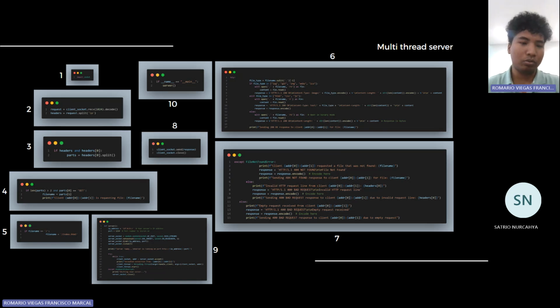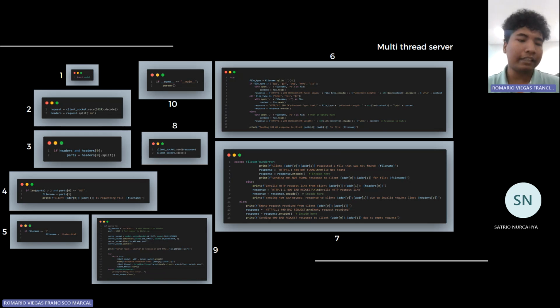That means we're trying to convert the request to a string. And in the fourth line of code, if len(parts) is more than 2 and parts[0] is equal to GET, that means we try to validate that the request the client sent is a valid HTTP GET method request or not. If it's valid, then we come to filename equal to parts[1].